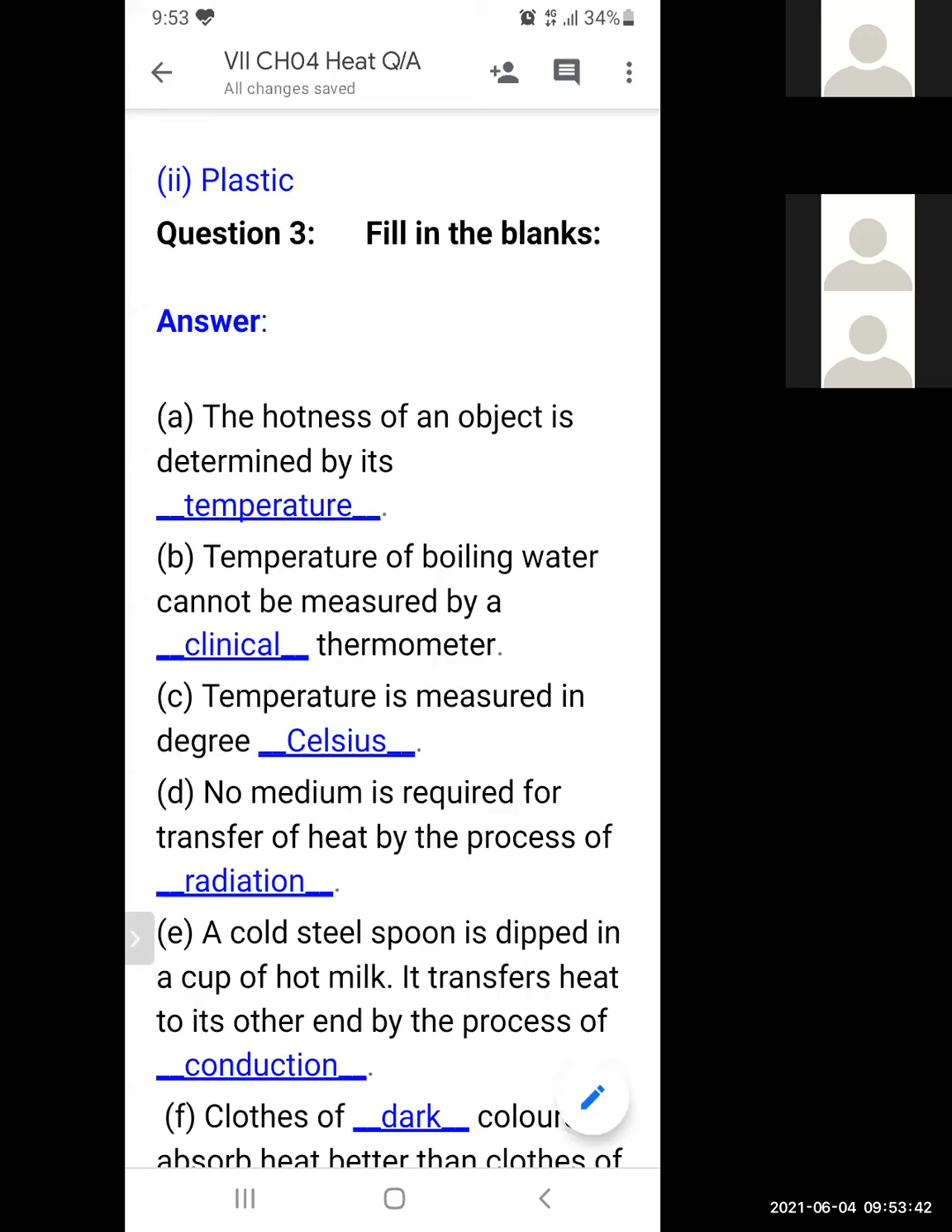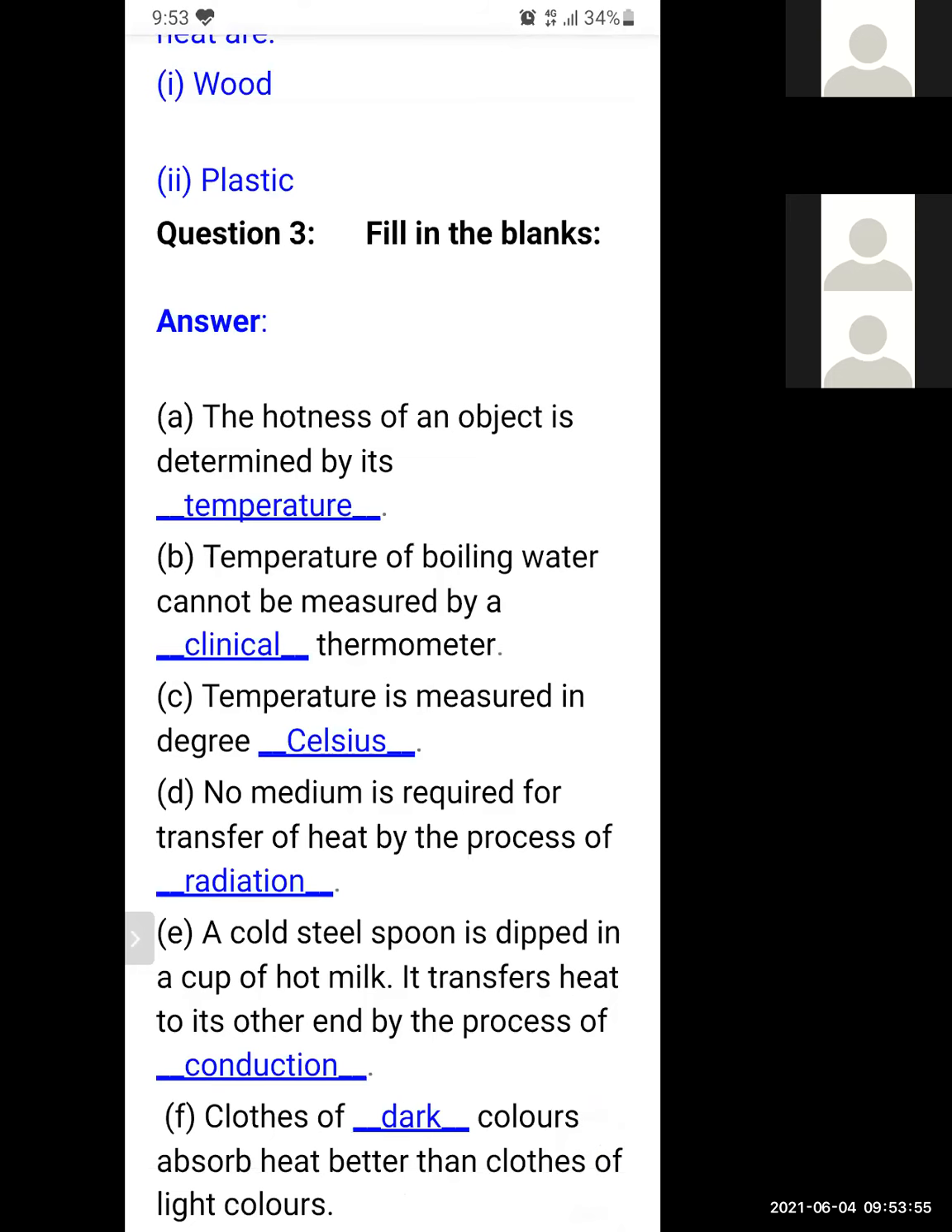Okay. A cold steel spoon is dipped in a cup of hot milk. It transfers heat to the other end by the process of conduction, because it is solid, and in solid, heat is transferred by conduction.